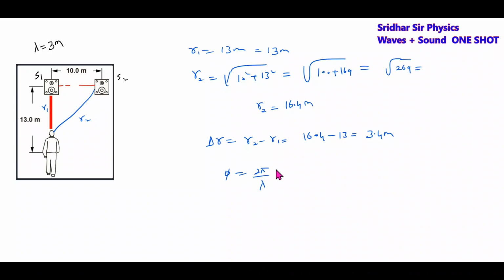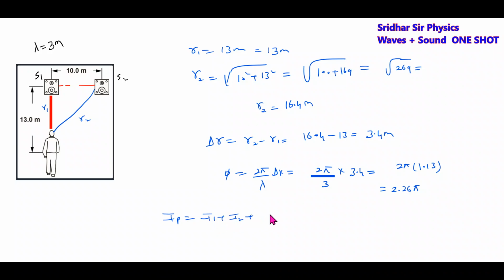Then what is the phase angle? 2 pi by lambda into delta x. Lambda is how much? 3 meters. Delta x is 3.4. The phase will be 3.4 divided by 3, which is 1.13, into 2, 2.26 pi. Then we'll calculate the resultant intensity at the location of the person.